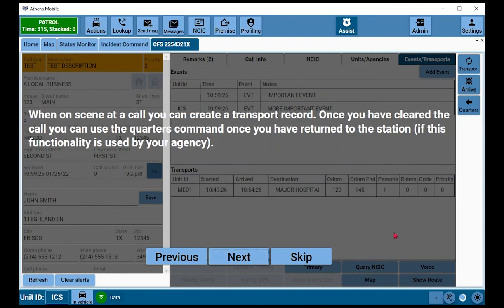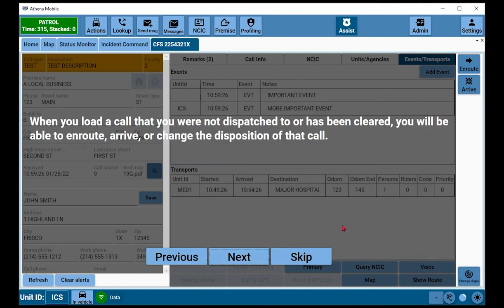When on scene at a call, you can create a transport record. Once you have cleared the call, you can use the quarters command once you have returned to the station, if this is a functionality that your agency uses. When you load a call that you were not dispatched to or has been cleared, you will be able to en route, arrive, or change the disposition of that call.